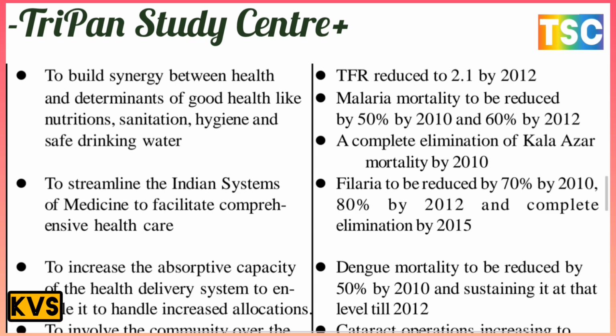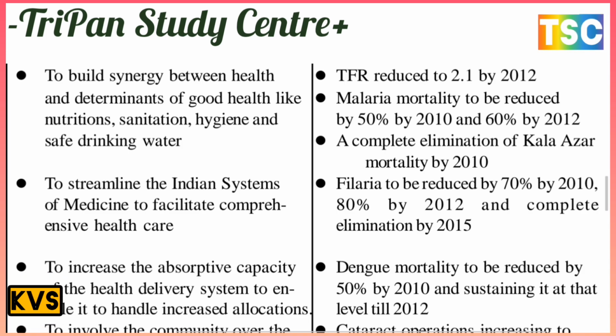Malaria mortality to be reduced by 50% by 2010 and 60% by 2012. There is the most important target here: complete elimination of Kala Azar and its mortality by 2010. The next aim is the mainstreaming of the Indian systems of medicine to facilitate comprehensive health care. The target here: malaria to be reduced by 70% by 2010 and 80% by 2012 and complete elimination by 2050. This is a most important vision, but it is not completed today.